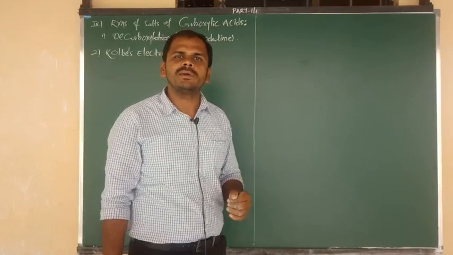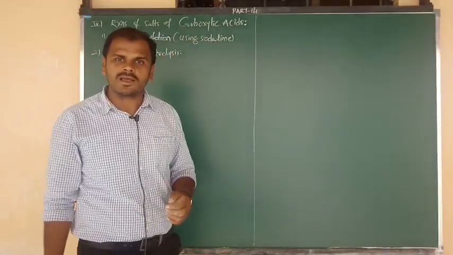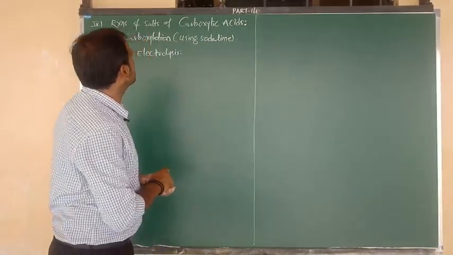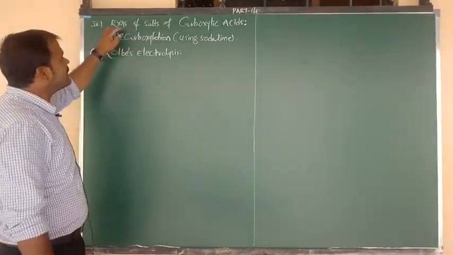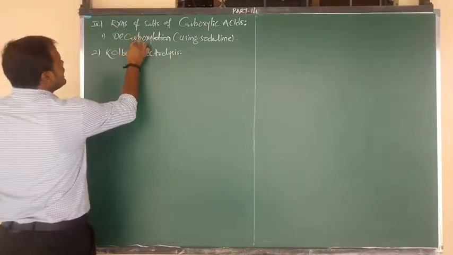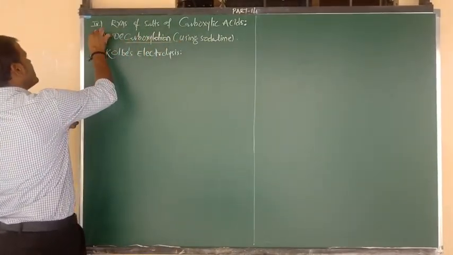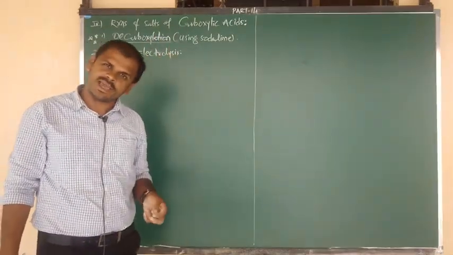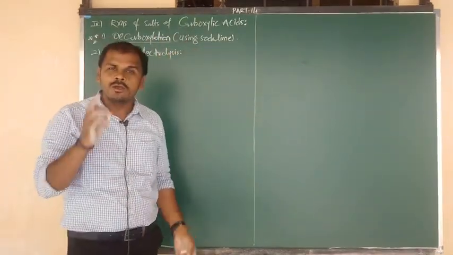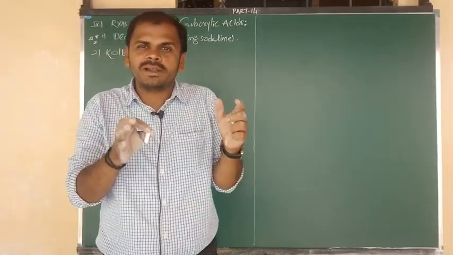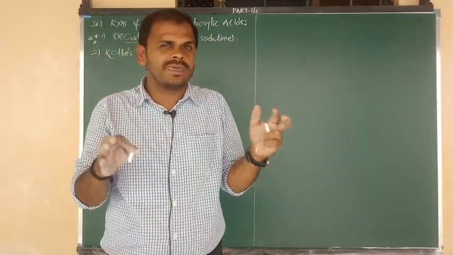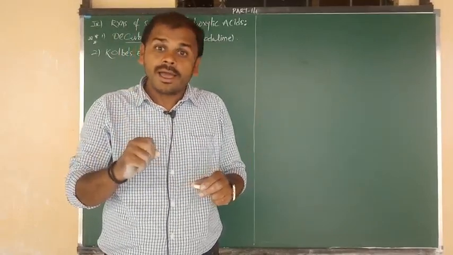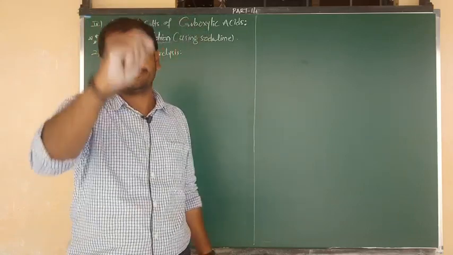So in the last class, in the 13th video class, mainly we have seen the reactions of salts of carboxylic acids. In that, type 1 is nothing but decarboxylation. It was a very important reaction. So decarboxylation of sodium salts of carboxylic acids on heating with soda lime forms the product alkanes, and also we can say hydrocarbons. So the topic we have seen in the last video, along with catalytic hydrogenation.